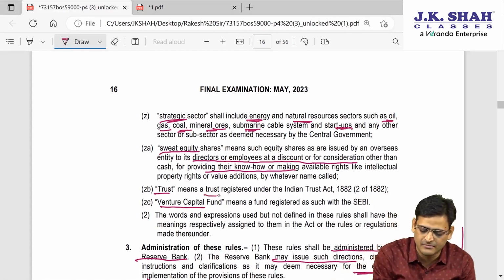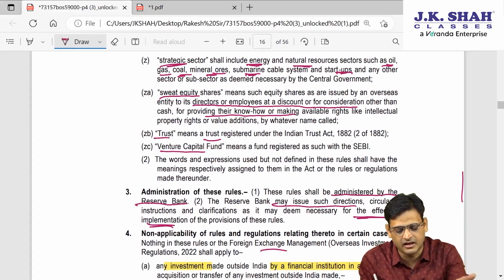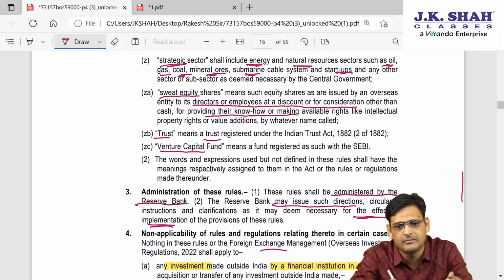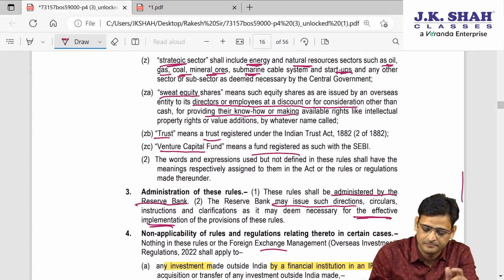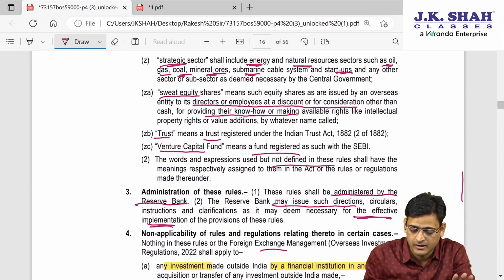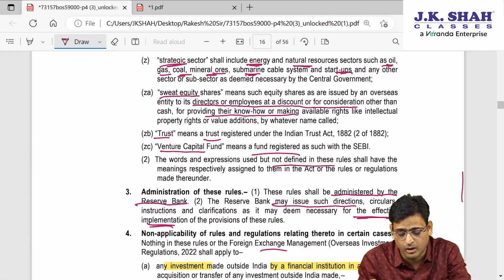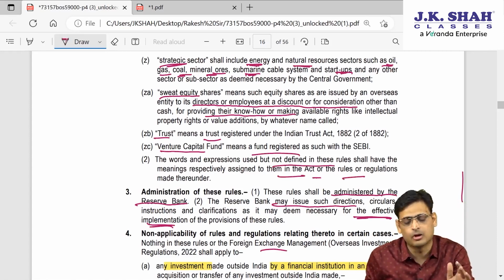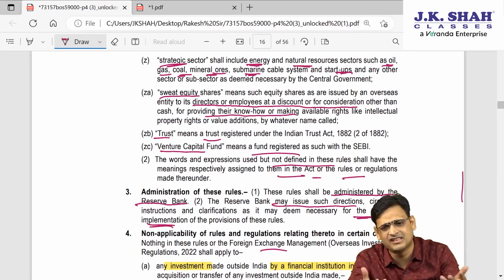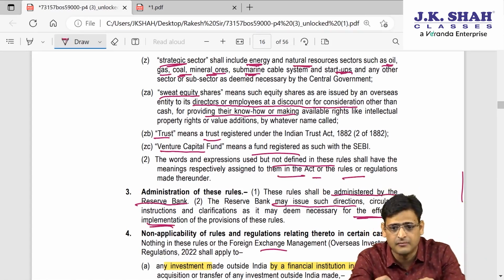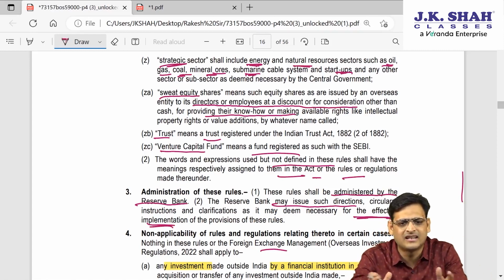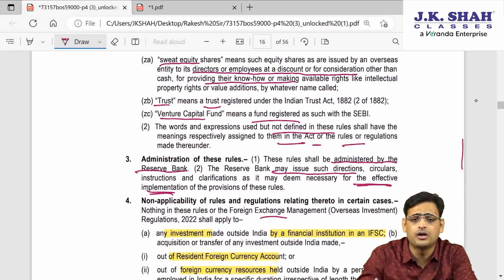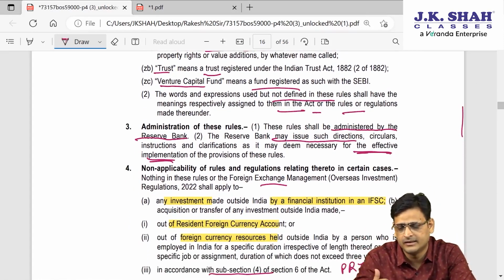Then trust means the same thing, which is registered under the Indian Trust Act. Venture capital fund means which is registered with SEBI. Then whatever is not defined over here: the words and expressions used but not defined in these rules shall have the same meaning as given in that particular act or rules or regulations. So whatever explanation is given over here, you will take that. If some explanation is not given over here, then whatever is given in that respective act, rules, regulations, you will follow that.